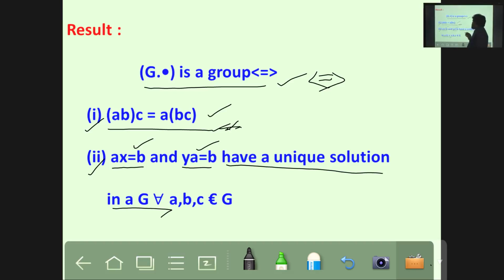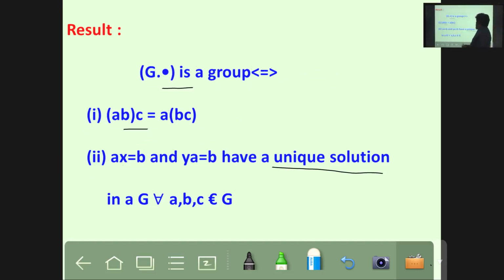Coming to the other side, if the associative property and this one satisfy, therefore G comma dot is a group. Understand? This is the result. Please keep it in your mind. Next.